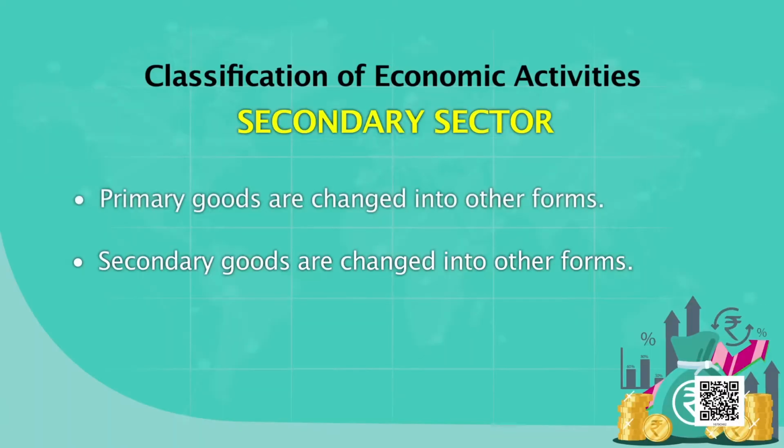What is this? This is wheat flour. Where is wheat flour made? In factories. You use the primary commodity wheat and make it into flour by using machinery. So when you are just changing from one form to another by machinery, it becomes the secondary sector. It is also considered the manufacturing sector, but it is more than the manufacturing sector. Converting from a natural product to other forms comes under the secondary sector.